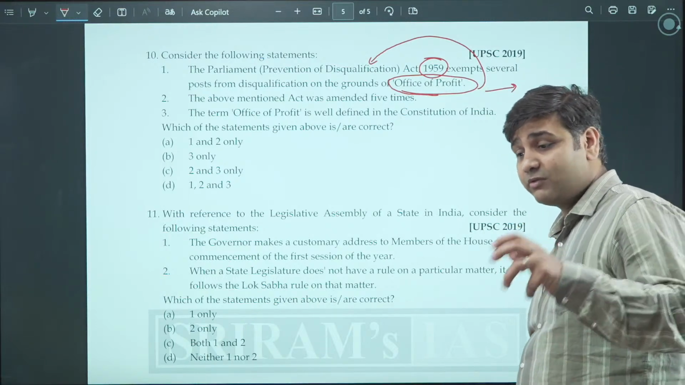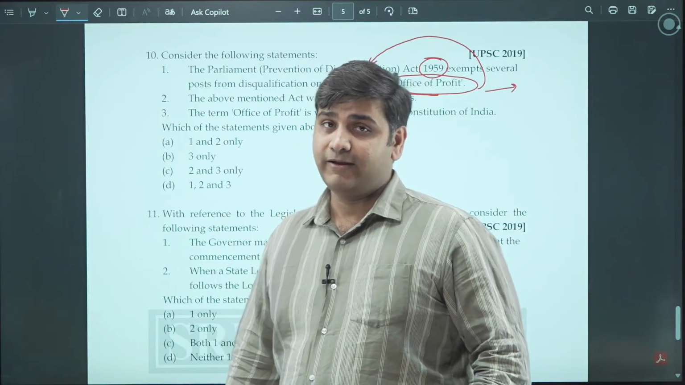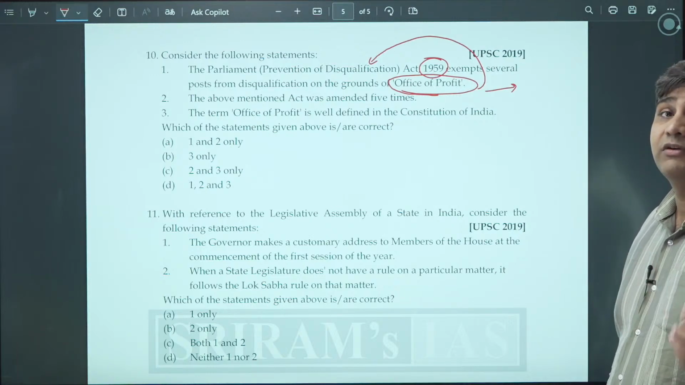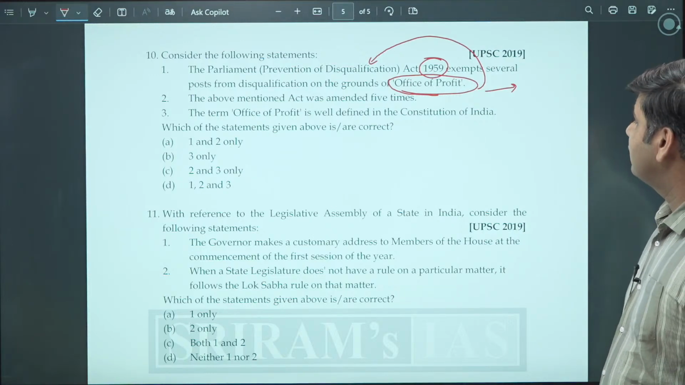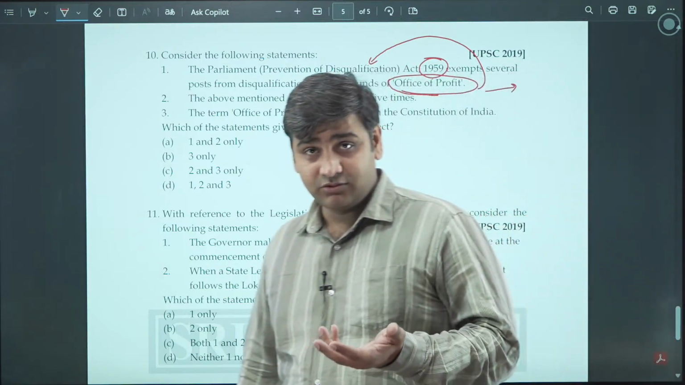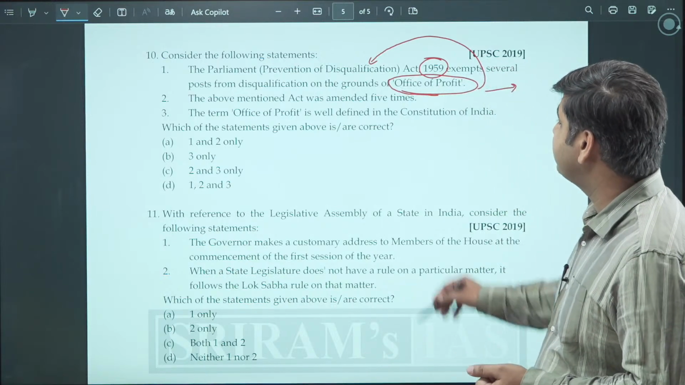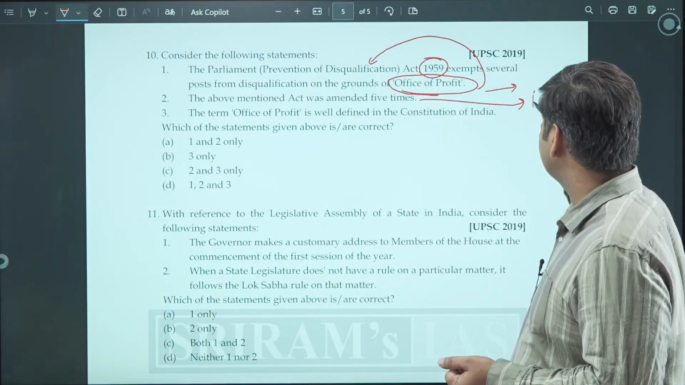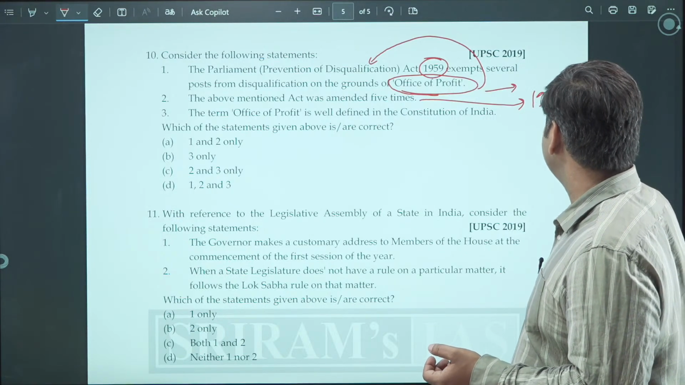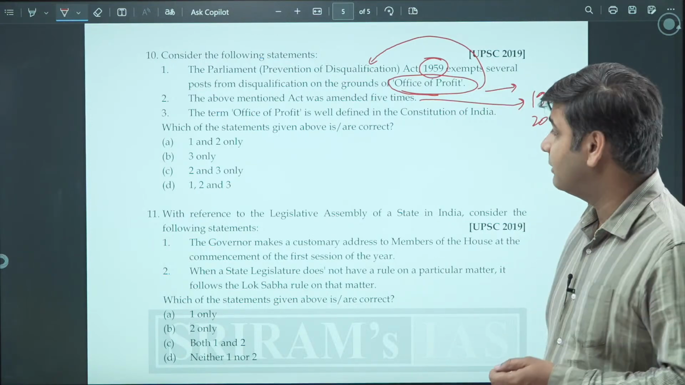And for a member of parliament, that becomes the ground for disqualification. Okay. So a member of parliament must not hold any office of profit. Of course, there are few people who are exempted. The above mentioned act was amended 5 times. Yes, it was amended several times in the 1960s also. The latest was 2006. So it has been amended about 5 times.